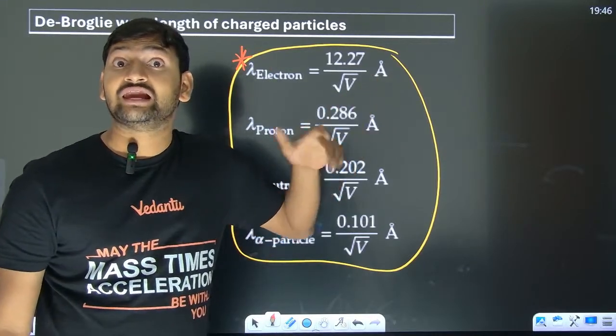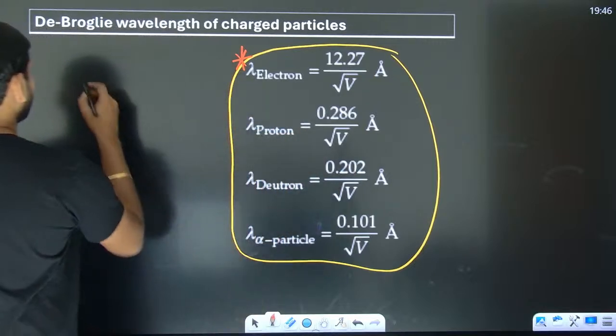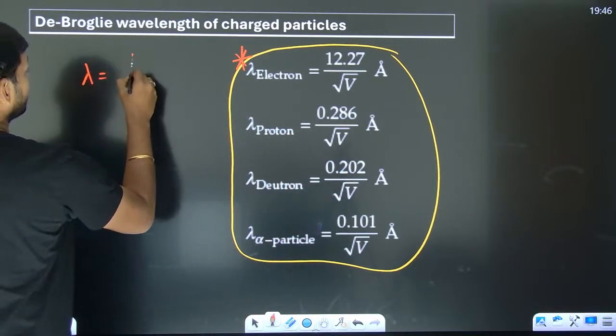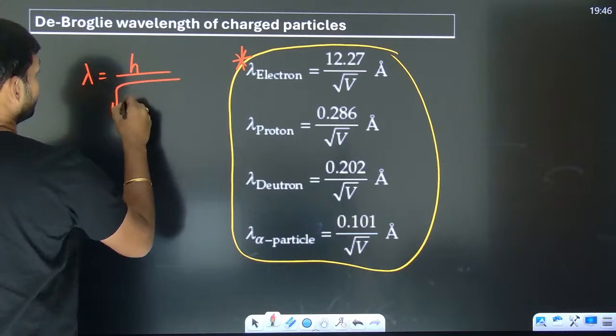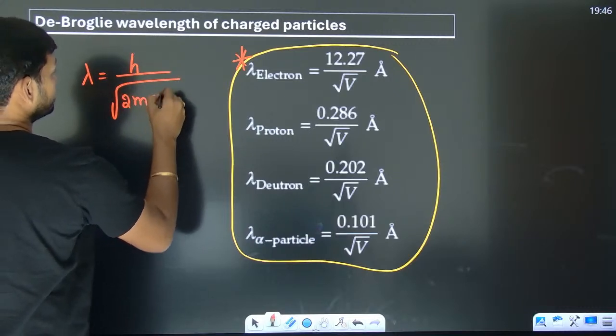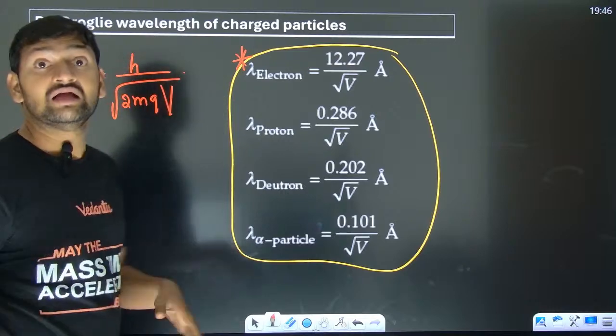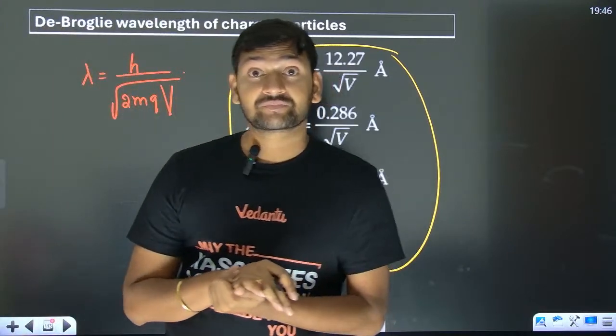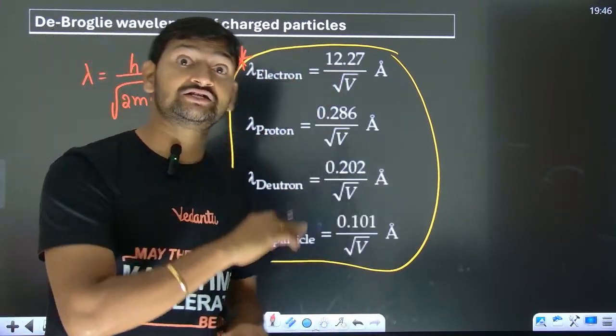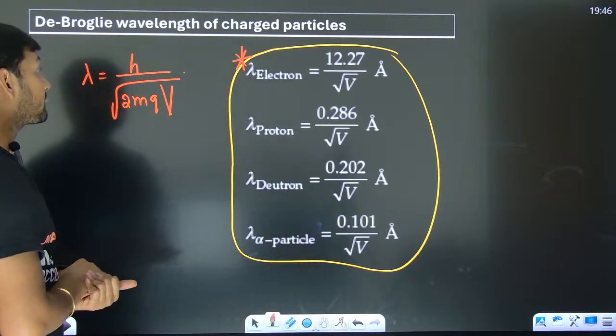wavelength of electron. Why? Look man, if you are going to talk about the de Broglie wavelength, it is h by under root of 2mqV. Capital V is the potential difference. Okay, now look.